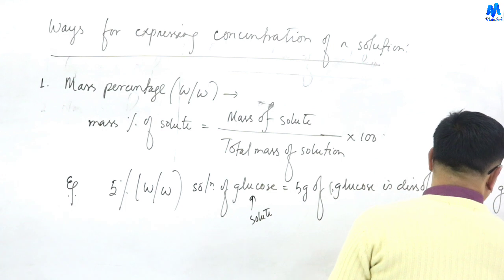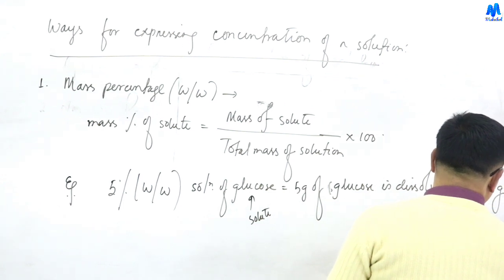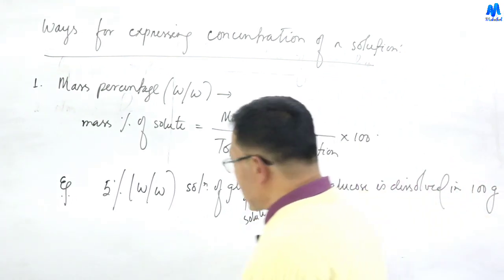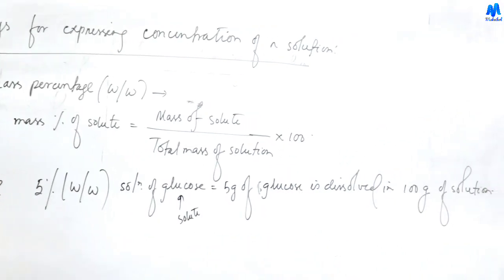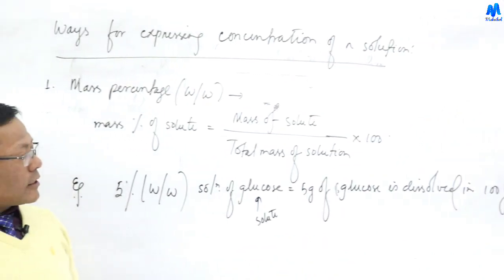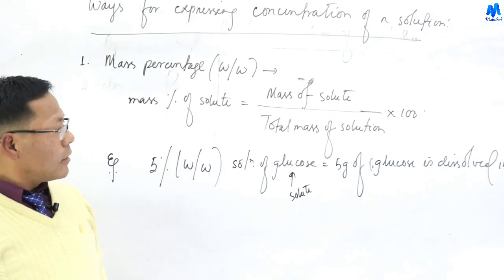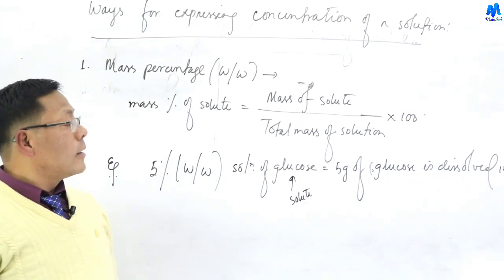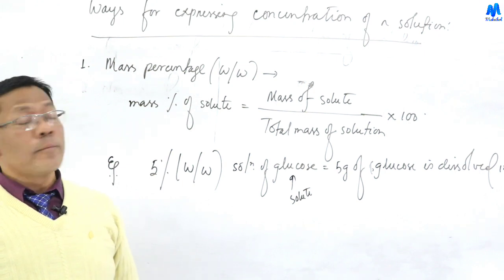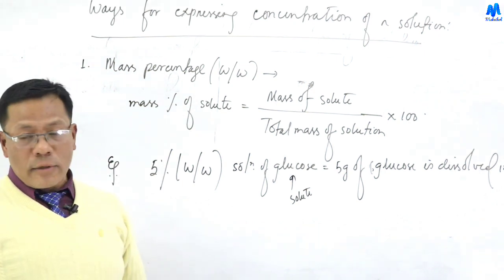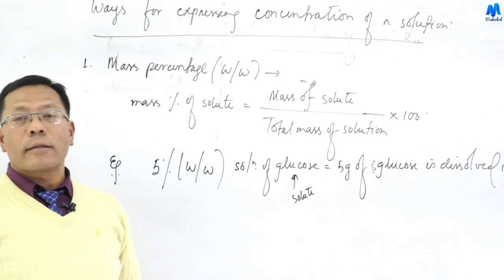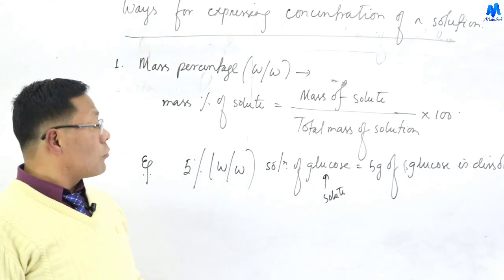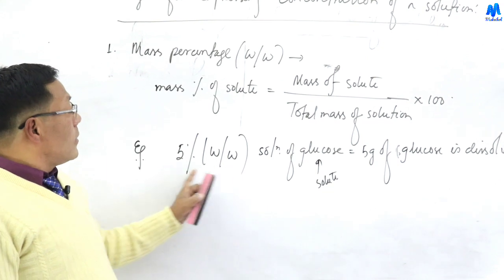Then what should be the mass of solvent? The mass of solvent is the mass of solution minus mass of solute, that is 100 minus 5, which is 95 gram.